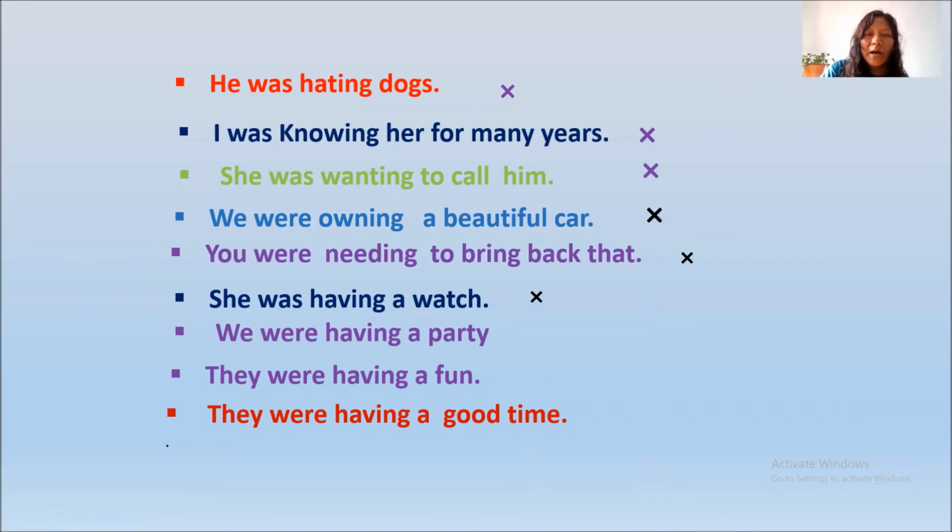But we were having a party. Here have does not mean possession. It means do. So we can say we were having a party. They were having fun. They were having a good time. So sometimes have can be a stative verb and sometimes have can be a dynamic verb. When it is dynamic, we can use past continuous tense, and when it is stative, we can't use past continuous tense. And a stative verb cannot be used with any other continuous form also.